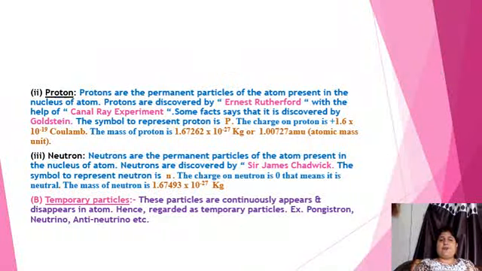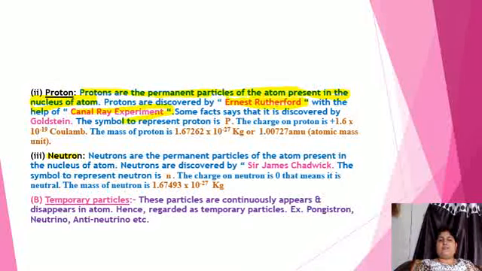The next permanent particle of the atom is the proton. The proton is present in the nucleus of any atom. We know very well that an atom consists of nucleus and shells. Protons are present in the nucleus of the atom along with one more particle, that is the neutron. The proton was discovered by the canal ray experiment done by Ernest Rutherford.